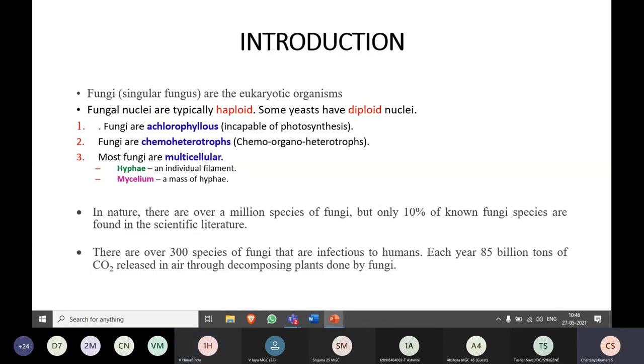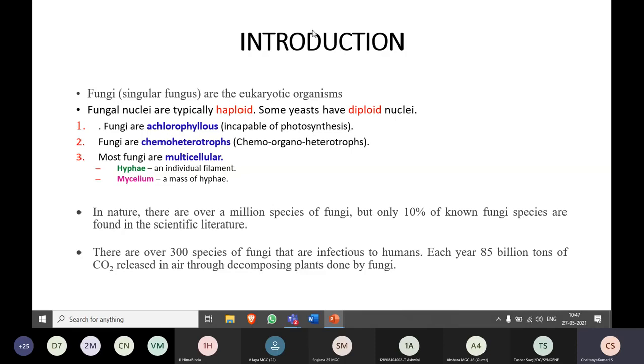So they derive energy by absorbing organic material, especially from the soil, which is broken down into smaller components to derive energy, or to use those smaller molecules as building blocks. Either they can derive the energy, or they can use those simpler forms of organic material as a building block. So that is nothing but chemoheterotrophs.